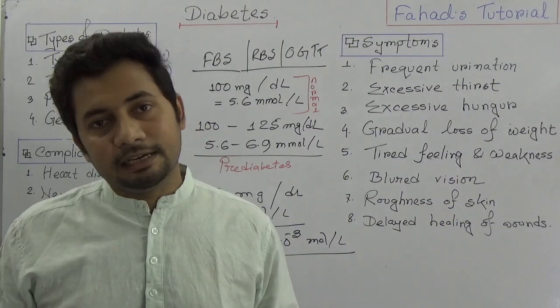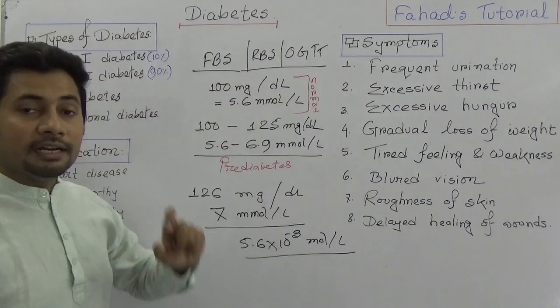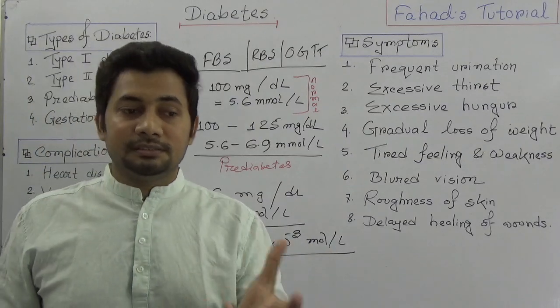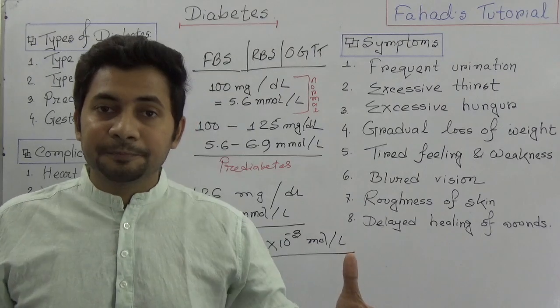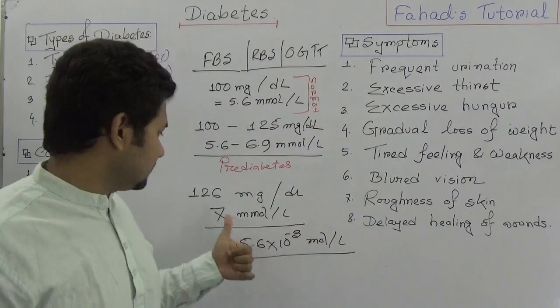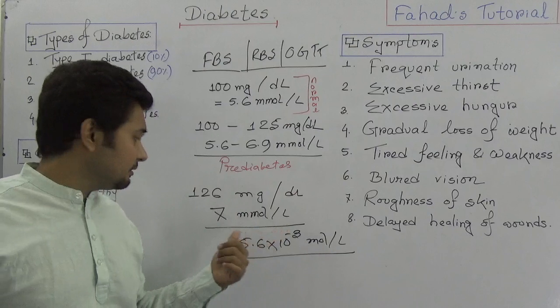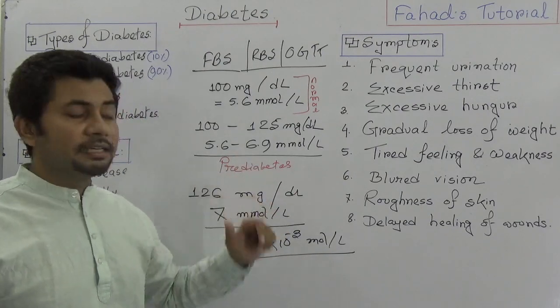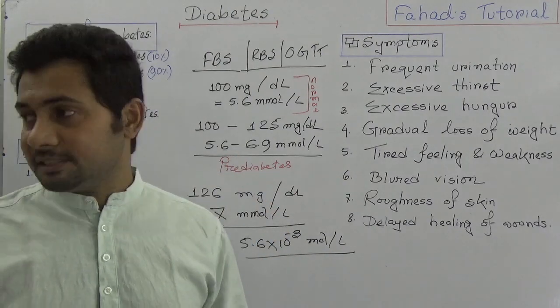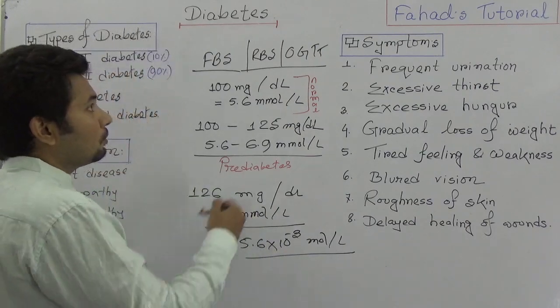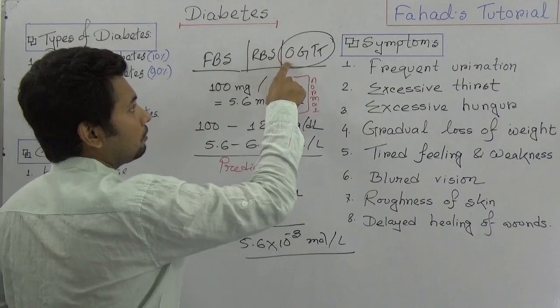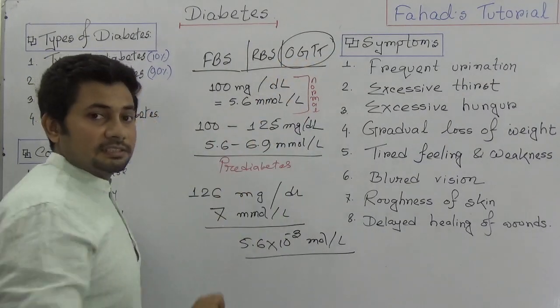the condition is diabetes. In case of random blood sugar, that is, the blood sample has been taken randomly, anytime, if it crosses 126 milligram per deciliter, or 7 millimole per liter, then we can say the condition is diabetes. One more thing, in case of OGTT, I mean oral glucose tolerance test.